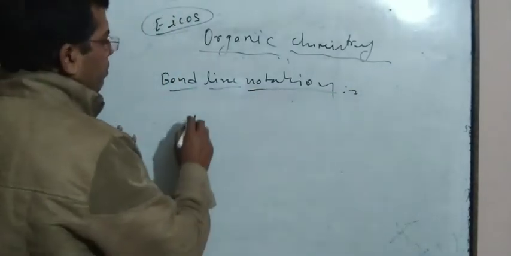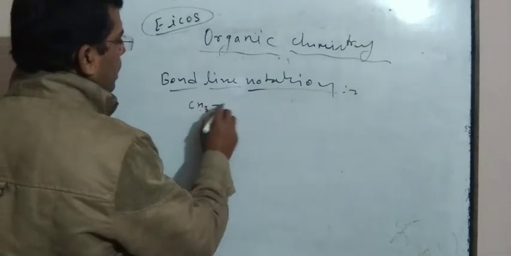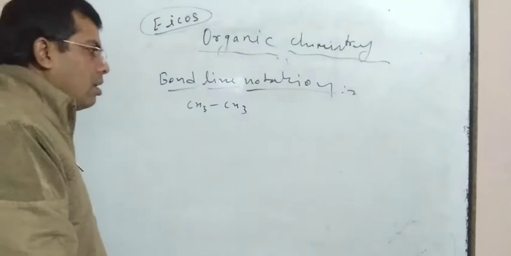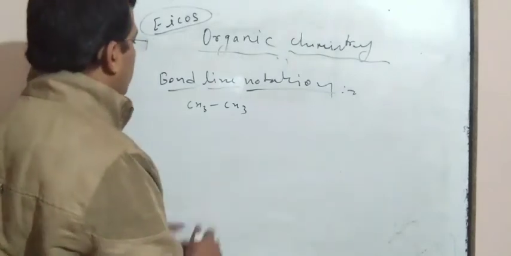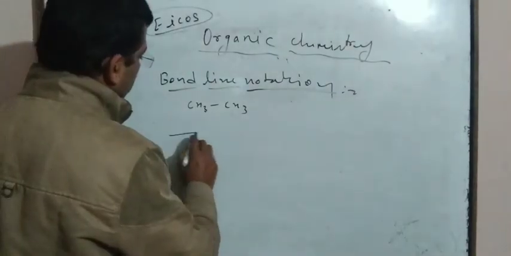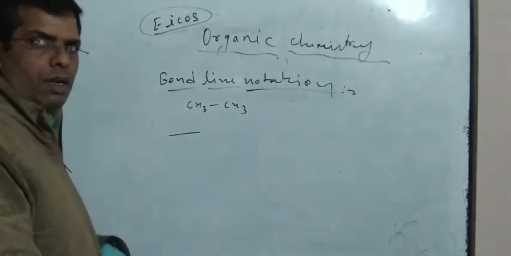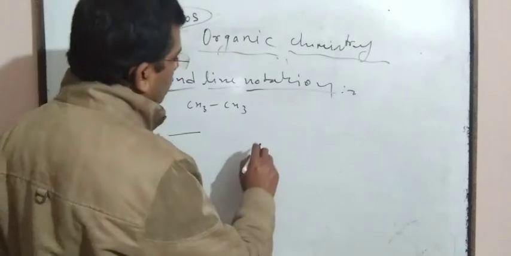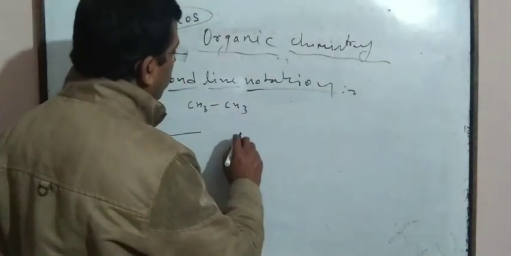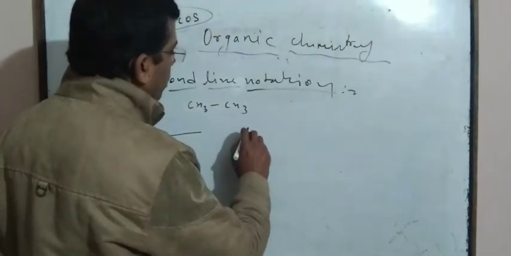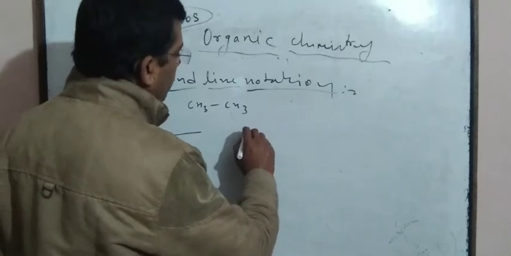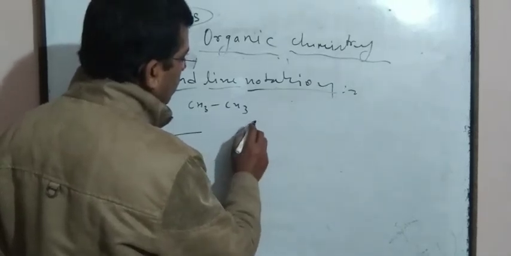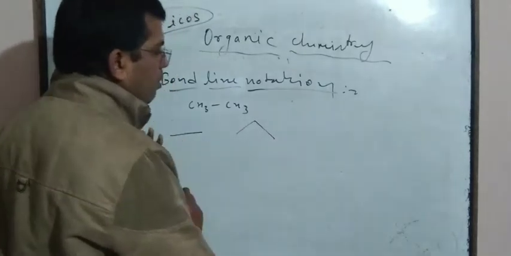For example, if we are going to write down the ray diagram of ethane, then that is like this. If we are going to write down the ray diagram of propane, then that is like this. This one is ethane, and like this one is propane.